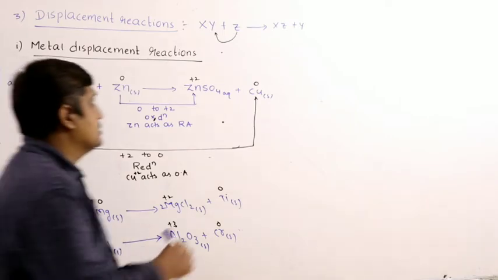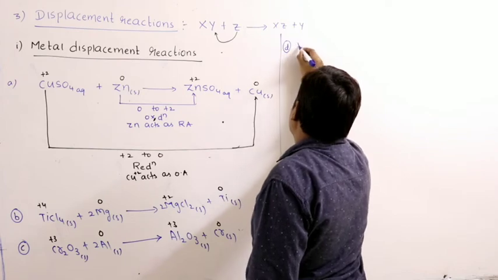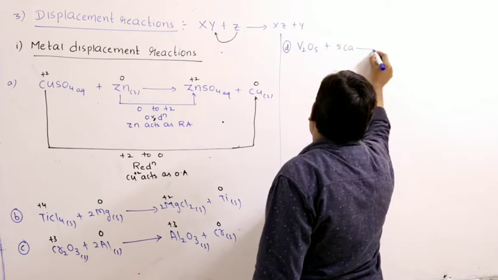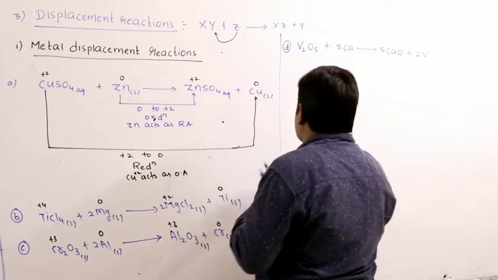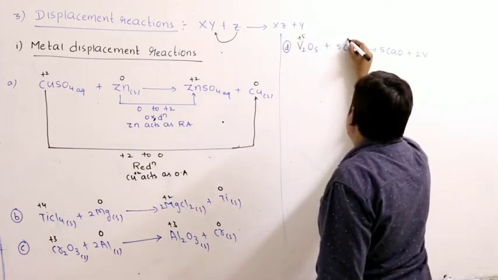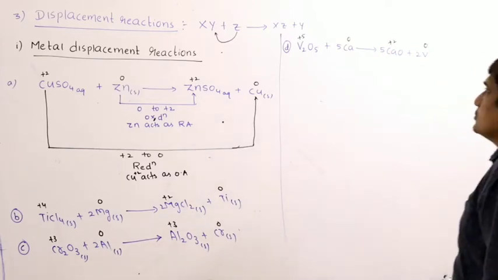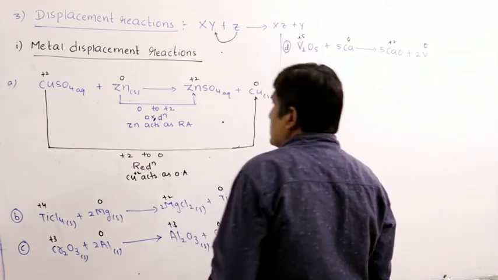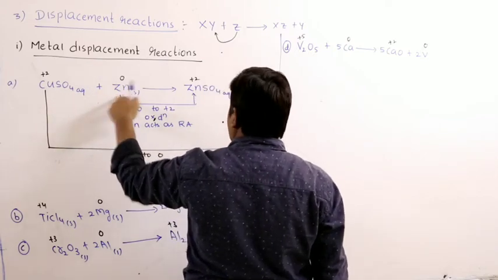Or you can write one more example, vanadium pentoxide plus 5 moles of calcium gives... So this is about metal displacement. A metal ion in its combined state is displaced by another metal in its uncombined state.